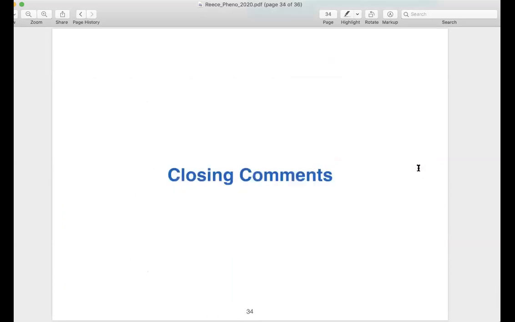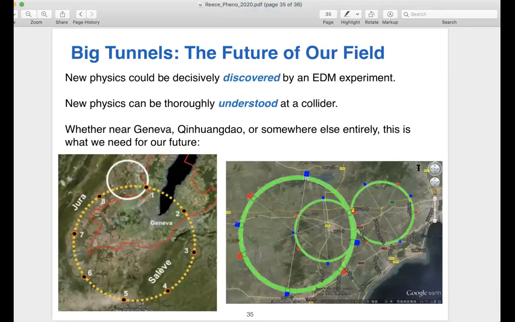Okay, so I'm about to wrap up. I just want to make this comment that even if, imagine these atomic physicists do a really great job with these experiments and they discover that there's a non-zero EDM. These experiments have very good control of systematics. If they make a discovery, it can be decisive. We would really know that there's new physics. However, all we would know is the coefficient of one operator or one linear combination of operators beyond the standard model. We wouldn't really understand the source of that new physics.